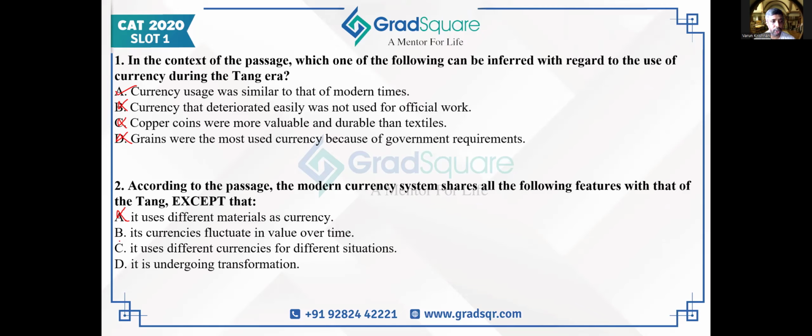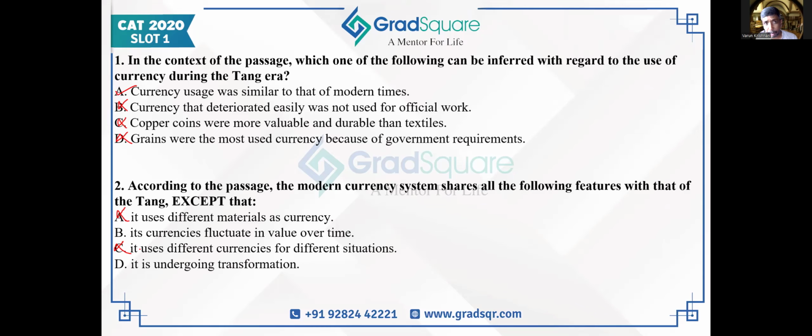It uses different currencies for different situations. Grain was used for different situations. Coins had different use cases. Textiles had different use cases. Similarly, cards and checks have different use cases. Cash, notes have got different use cases, and coins have different use cases today. So C is also given in the passage.